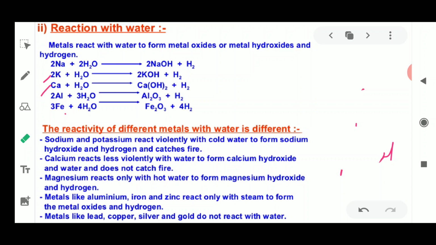Please remember that whenever metals react with water, they form metal oxides. Either they form metal oxides or metal hydroxide, plus hydrogen.